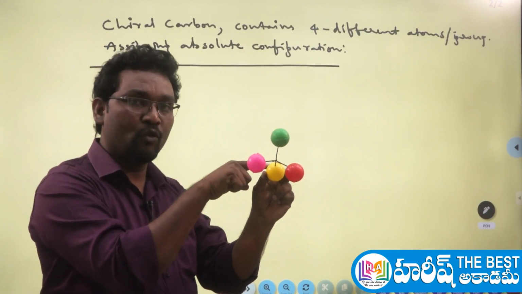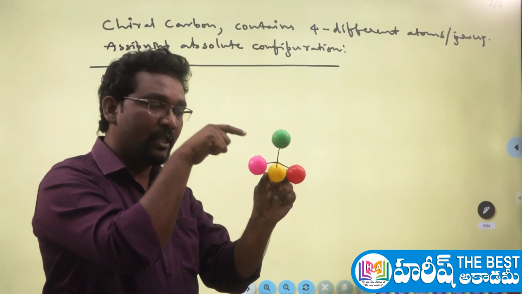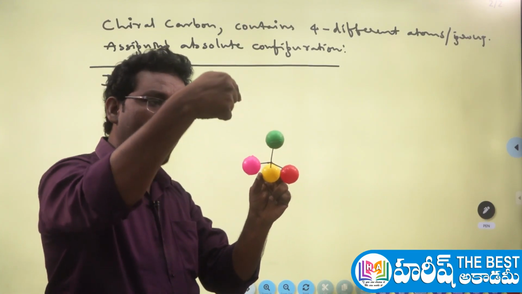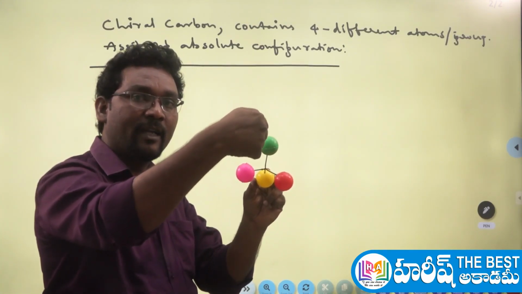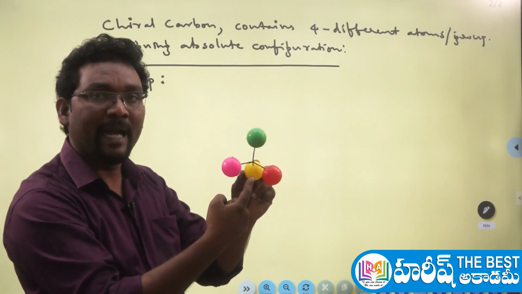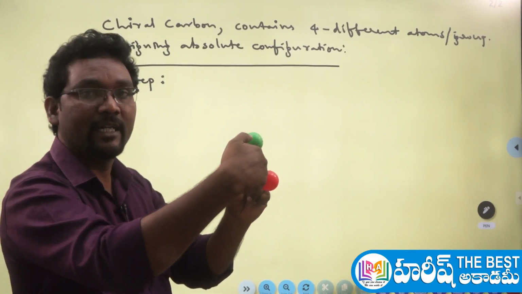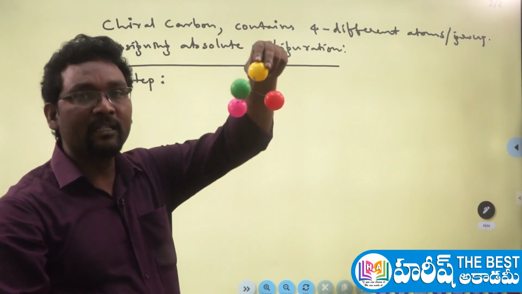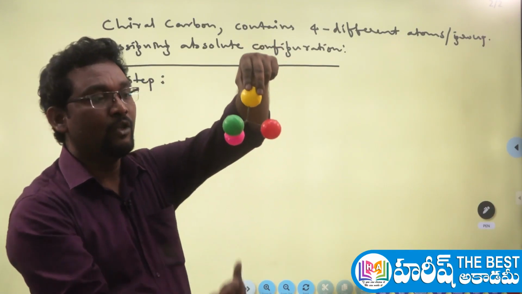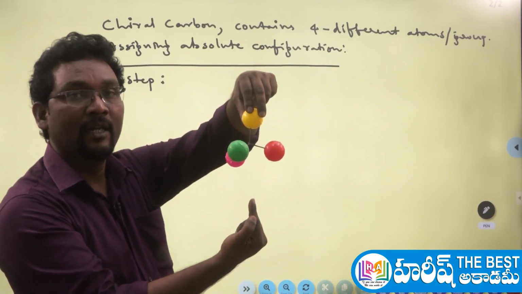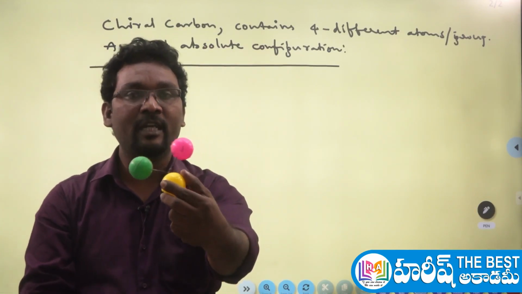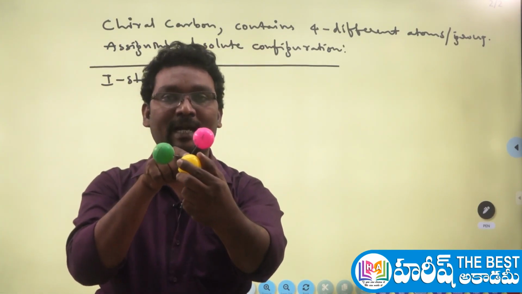Now here, on the back side, is the fourth priority group. With respect to this fourth priority group, you have to observe the molecule in the opposite direction. That means if the fourth priority group is on the back side, you have to view the molecule from the front side. Understood? In case the fourth priority group is at the top, you have to view the molecule from the bottom side. If the fourth priority group is on the front side, you have to view the molecule from the back side, like this.